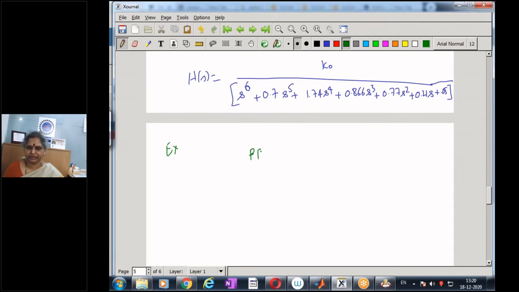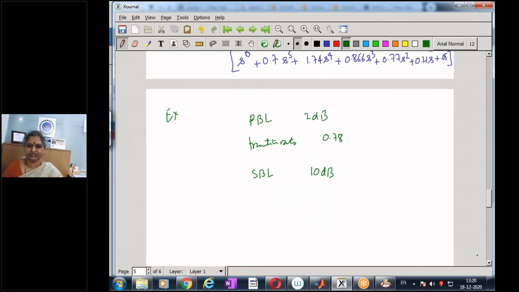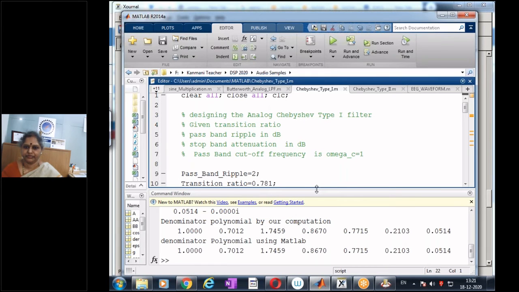Say passband ripple as 2 dB, and let us also retain the transition ratio as 0.78. But let us change our stop band loss. Stop band loss was 30 dB. Now let us make it 10 dB. So when I reduce my stop band loss, I expect a decrease in the order of my Chebyshev filter. So let us just put these values and see what is the order of the filter.